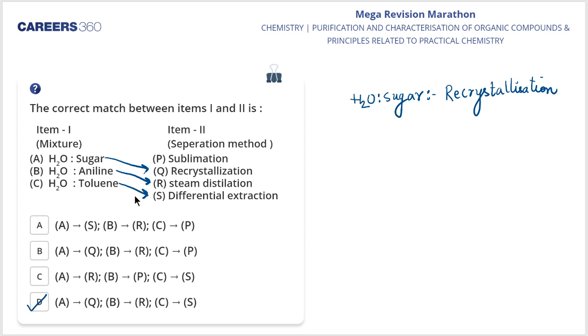If I talk about steam distillation, listen to me very carefully. It is used for mixtures of substances which are volatile in steam and not miscible with water. Now, aniline and water are not miscible, okay? They possess a vapor pressure of about 10 to 15 mm of Hg, and they contain non-volatile impurities. An example is aniline and water. A second example is the purification of nitrobenzene, orthonitrophenol, bromobenzene with the help of steam distillation.